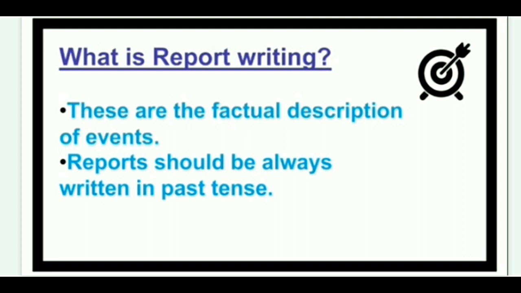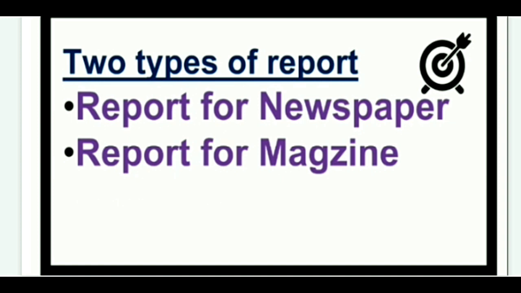Whenever you are going to write a report, it should be in past tense. Your report should be written in past tense, not in future tense, not in present tense. So always a report should be written in past tense. There are two types of report: report for newspaper and report for magazine. One is newspaper and another one is magazine.